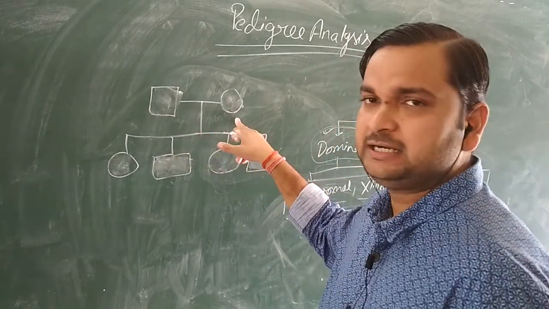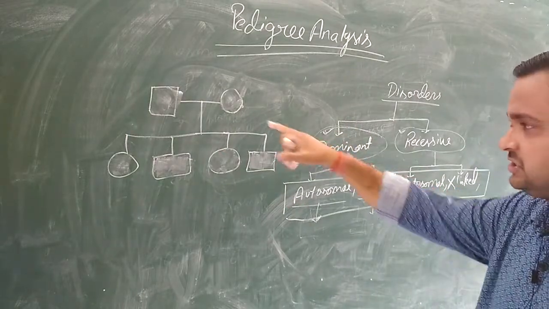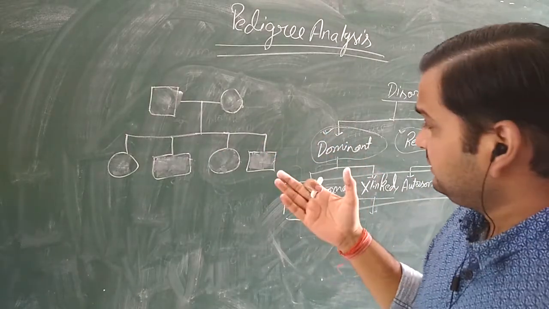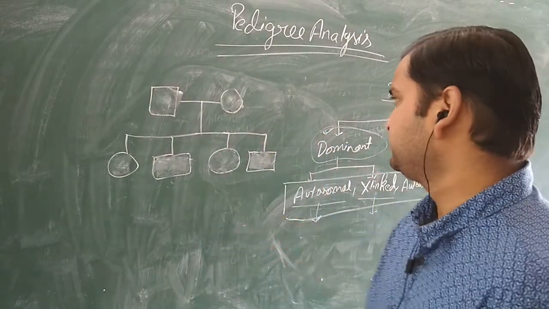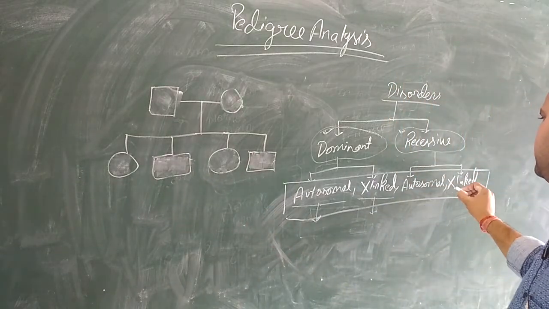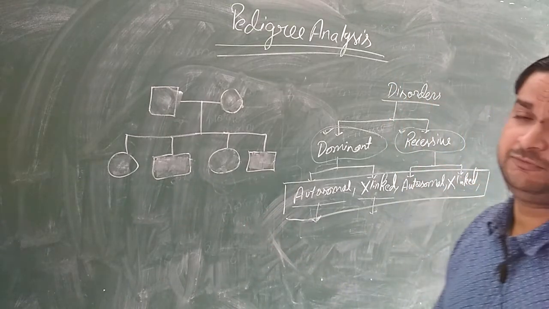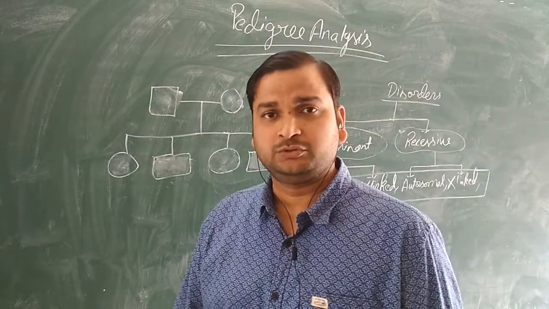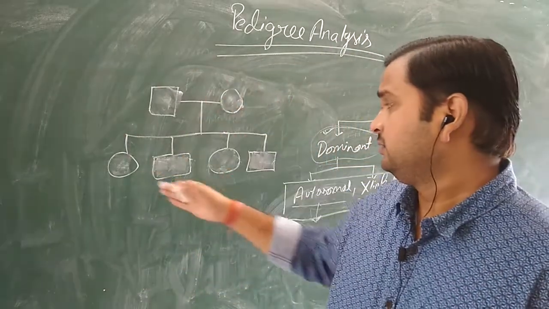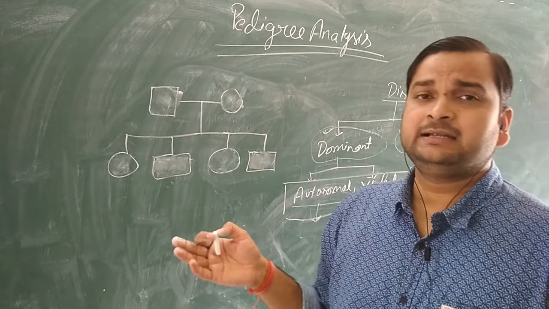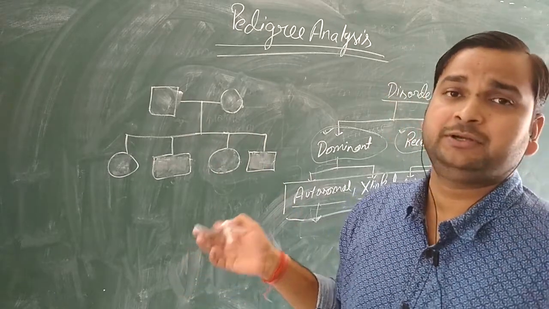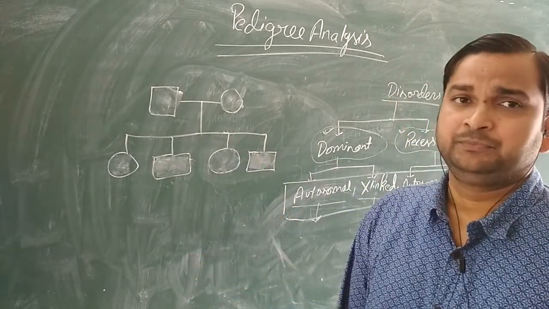Both these two are normal, that's why it is recessive because skipping of generation takes place. But if the disease is transferred only to the males, then it is sure that the disease is X-linked recessive. So these are the tricks by the help of which we can find the inheritance of the disease in a family tree by seeing the pedigree.